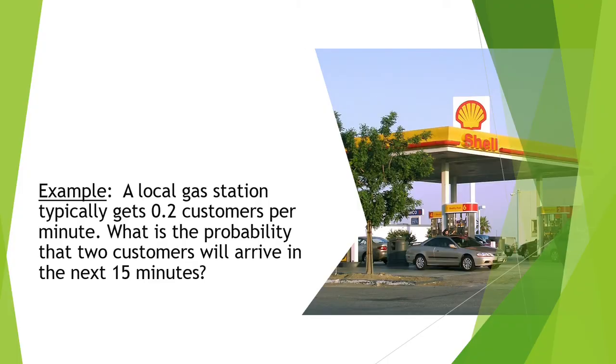Let's try an example. A local gas station typically gets 0.2 customers per minute. What is the probability that 2 customers will arrive in the next 15 minutes? Notice that 0.2 customers per minute is given. This is my lambda. Lambda is 0.2 because that's the number of successes per 1 minute.